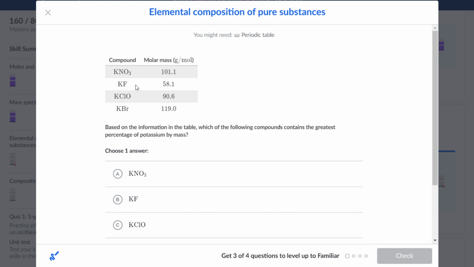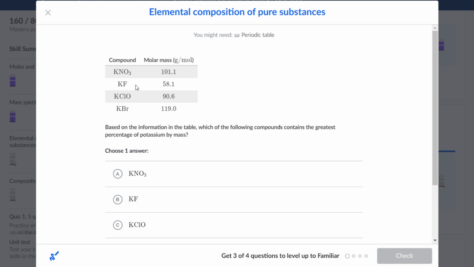Potassium will contribute some weight to it, and so does fluorine. And every potassium has the same weight. But potassium fluoride has the lowest molar mass out of the four, which means that potassium has the greatest percentage. Because potassium has the same mass, and 58.1 is the lowest.